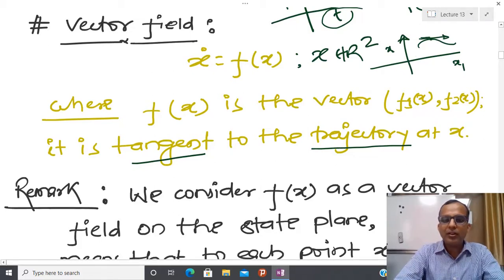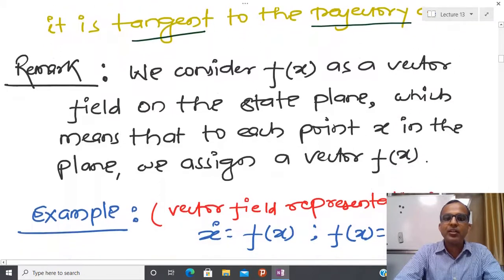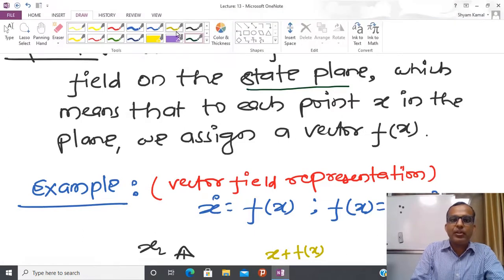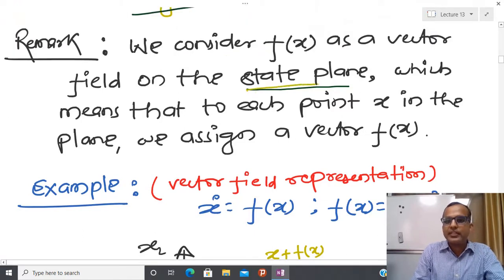Now I have written one remark. We consider f(x) as a vector field on the state plane. Whenever we talk about a state plane, I have already told you the meaning of the state plane, which means that to each point x in the plane we assign a vector.